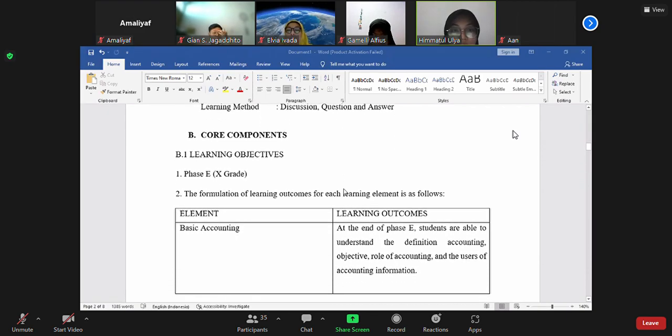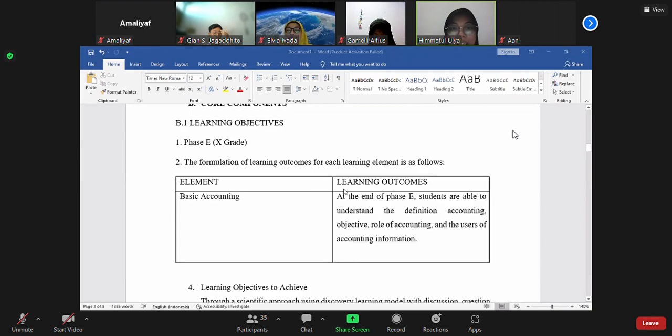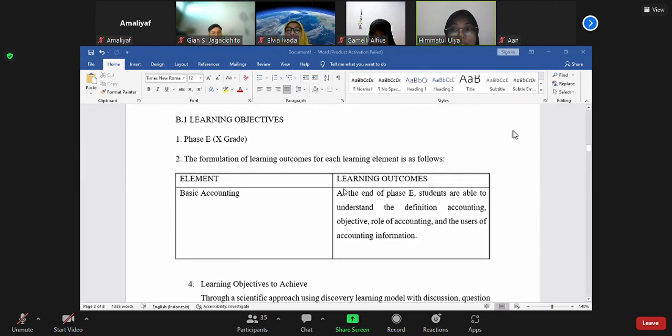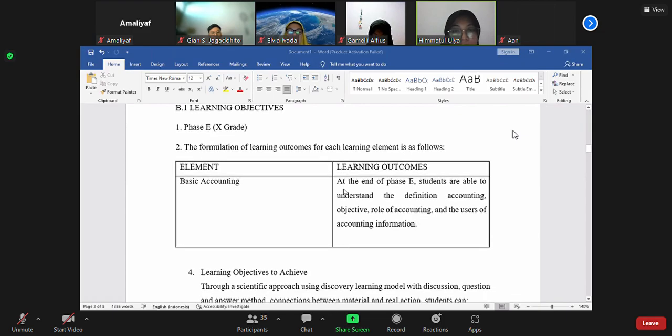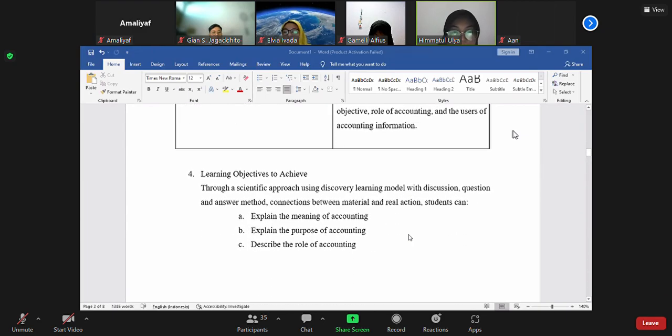Point B, core components. B1, learning objective. In phase A, or 10th grade, the formulation of learning outcomes for each learning element is as follows. Element basic accounting, learning outcomes: at the end of phase A, students are able to understand the definition of accounting, the objective, the role of accounting, and the users of accounting information.